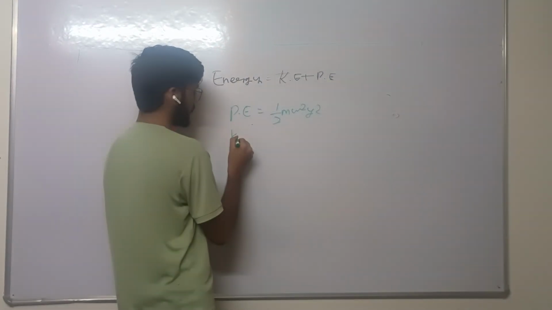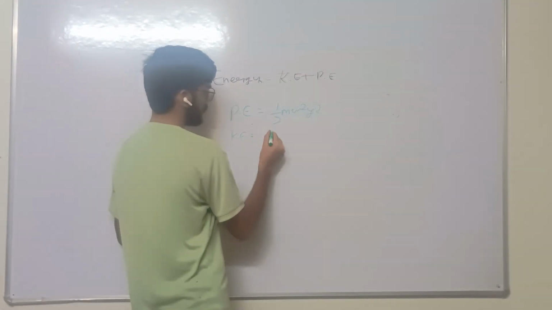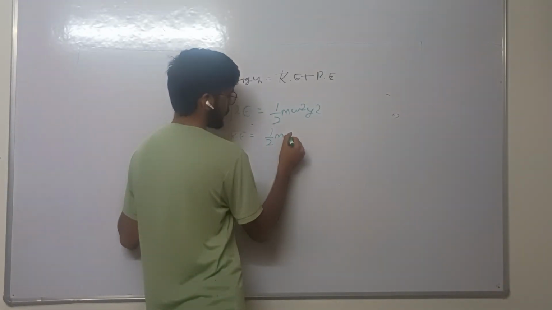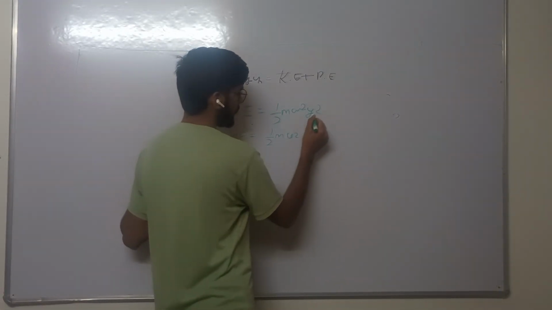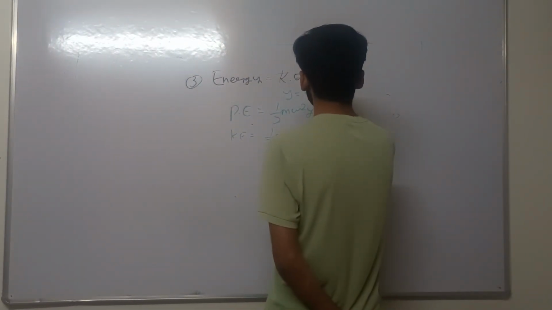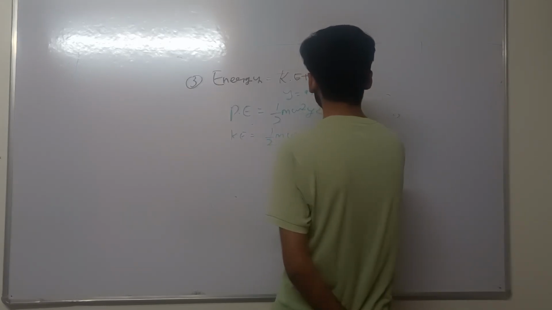We know that kinetic energy is 1 by 2 m v square, and y equals a sin(omega t plus phi).